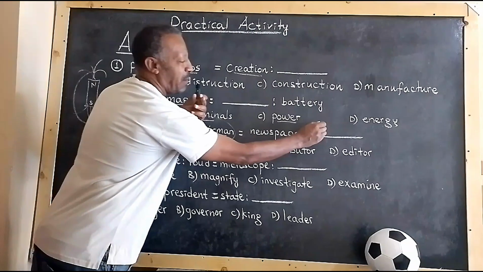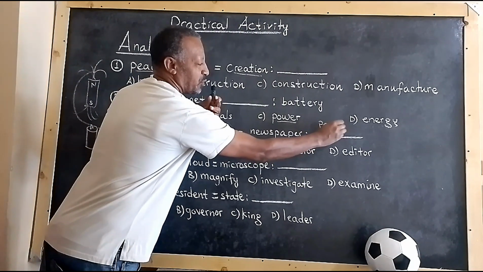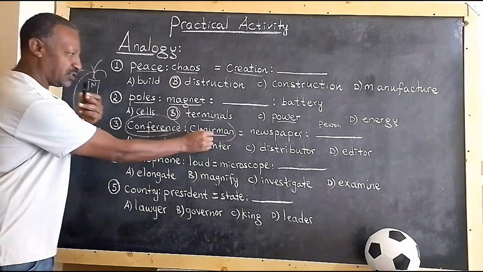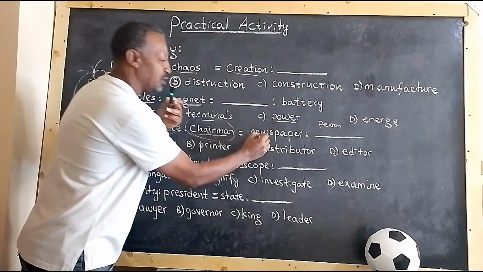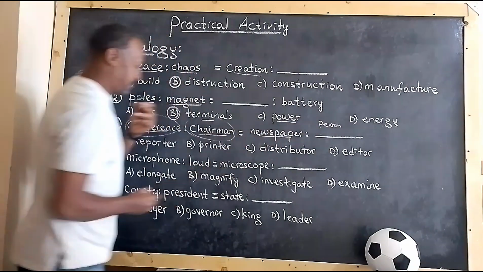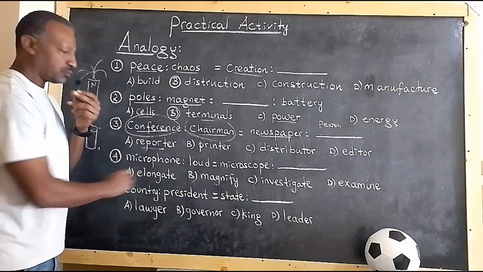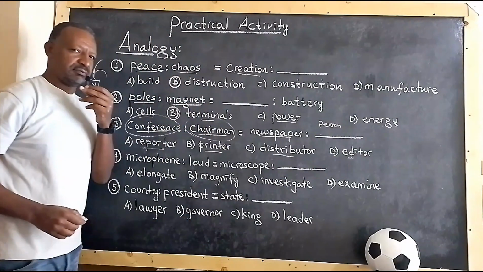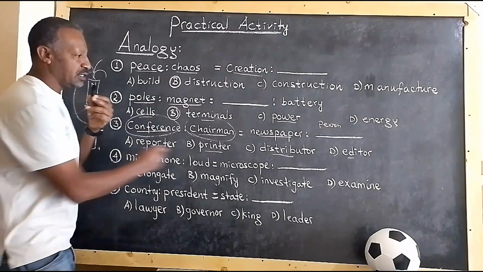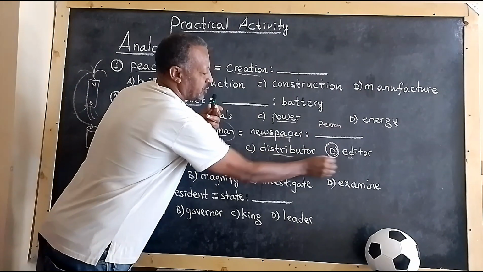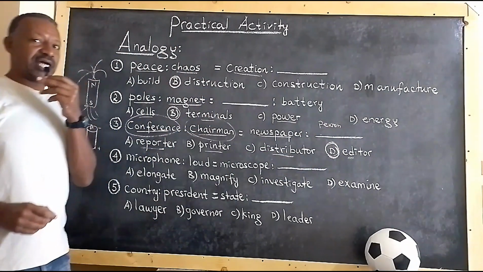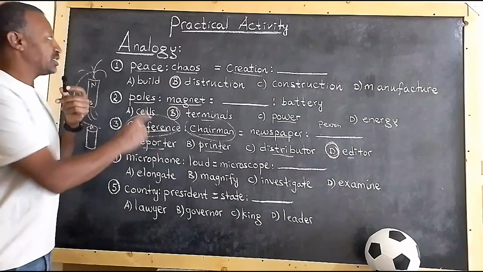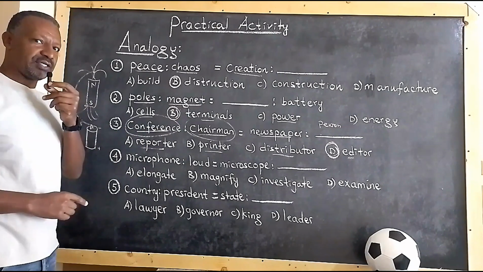So we need to take care of a person here. Nothing else but a person. Because this is a person. Conference, person, led by a person. Newspaper led by a person, one person. So, reporter, printer, distributor, or editor. Definitely the answer is editor. Right? Because newspapers are led by editors. So, editor is the correct analogy for this question.